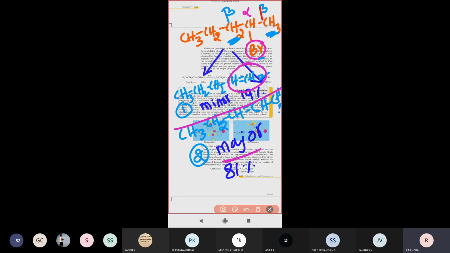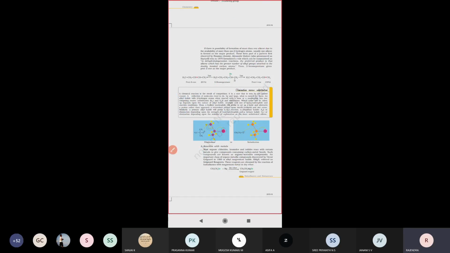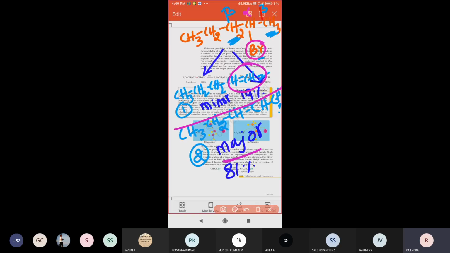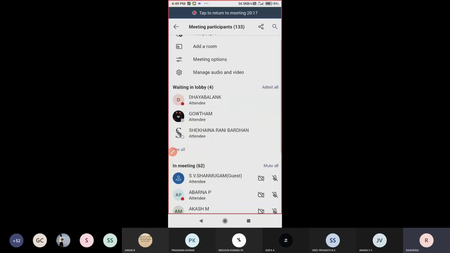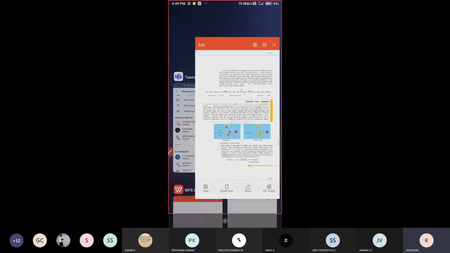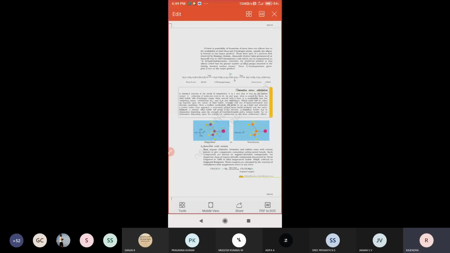This kind of reaction has another name. Another name for this elimination reaction is dehydrohalogenation reaction. What does dehydrohalogenation mean? One halogen atom is eliminated along with one hydrogen atom. Both elements leave.